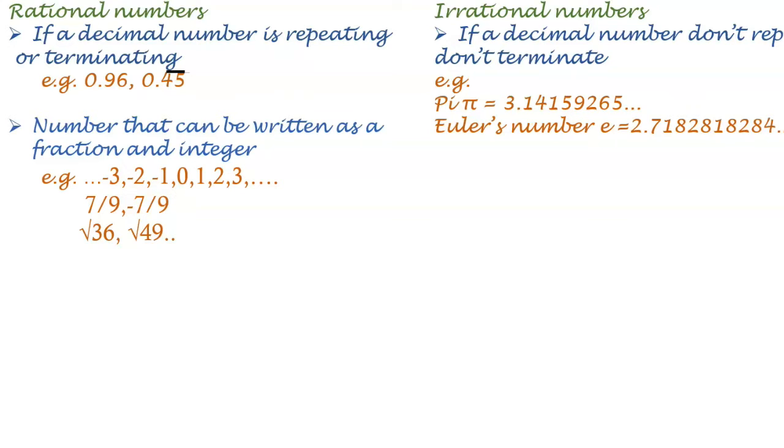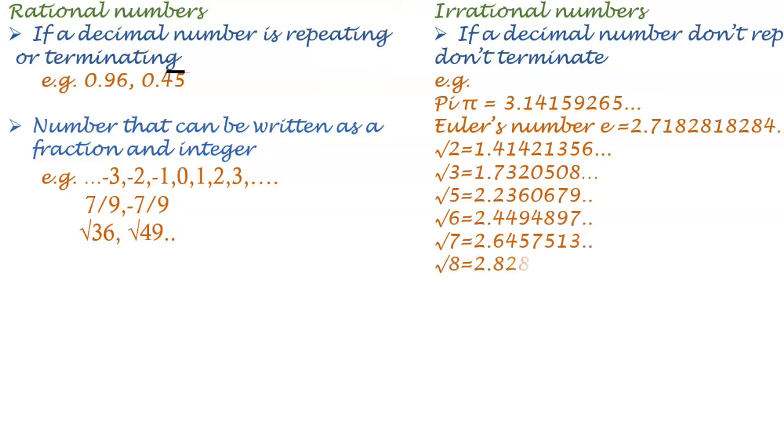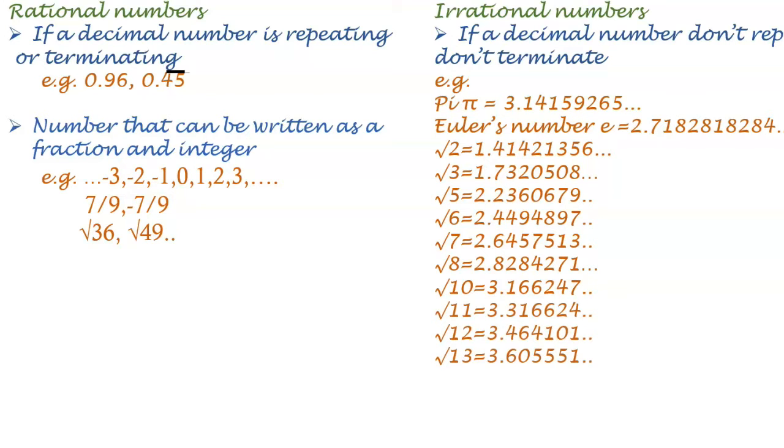Euler's number is the same: 2.71828182884, it keeps on going and doesn't repeat. Root 2, root 3, root 5, root 6, root 7, root 8, root 10, root 11, root 12, whichever is not a perfect square root, those numbers are known as irrational numbers, and they cannot be written as a fraction.